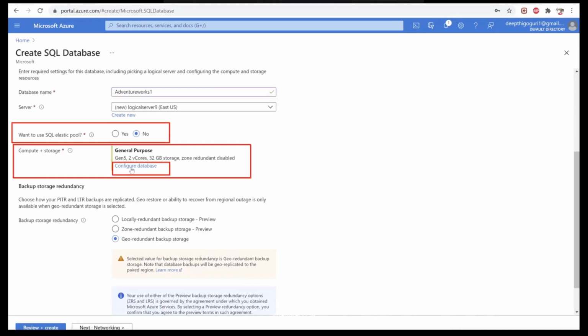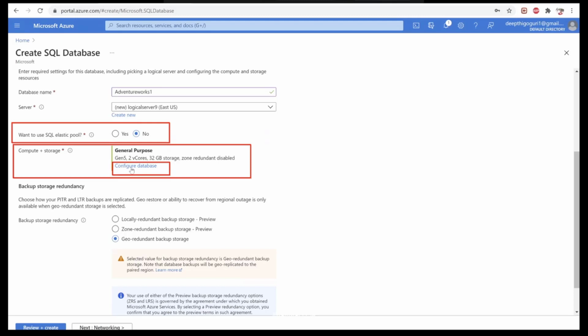And then the next is, it will ask you, do you want to choose SQL Elastic Pool? SQL Elastic Pool is nothing but the collection of the databases which we put in a pool. So basically, the advantage that we have is they will share the resources. They all share the resources between them within the pool. So are we creating multiple databases? No, we are just creating one database for our demo. So let's press no, which is the default.